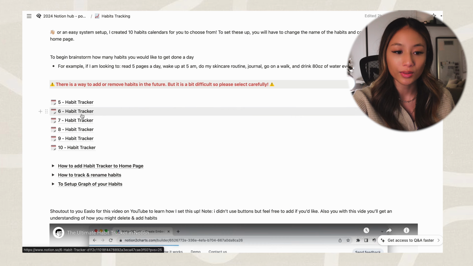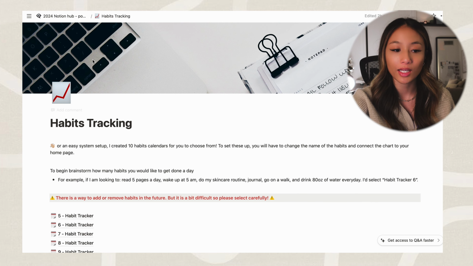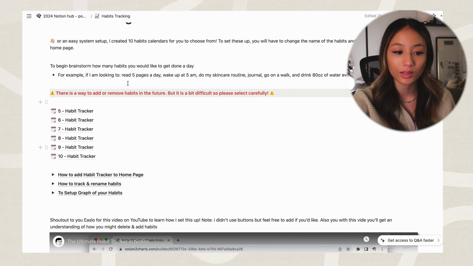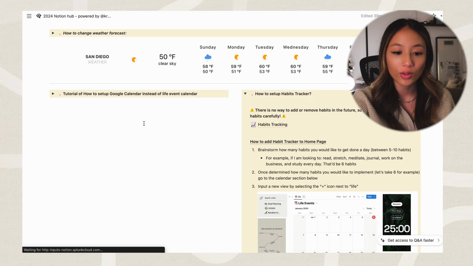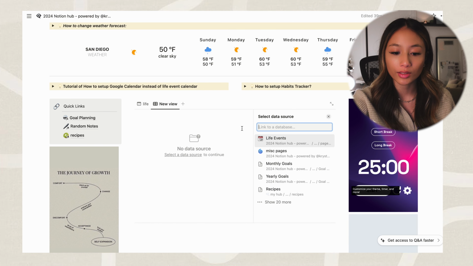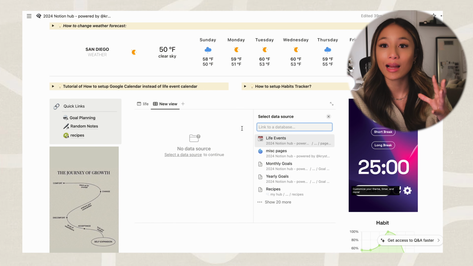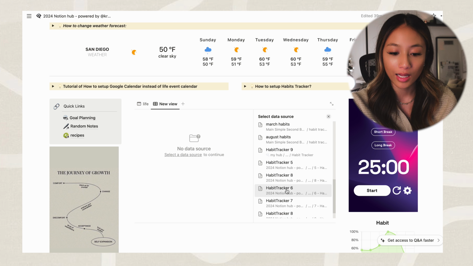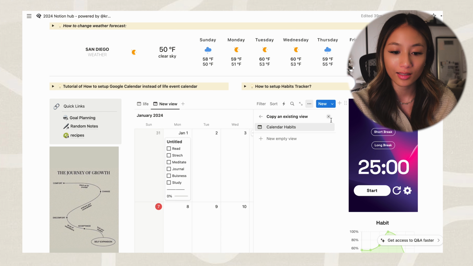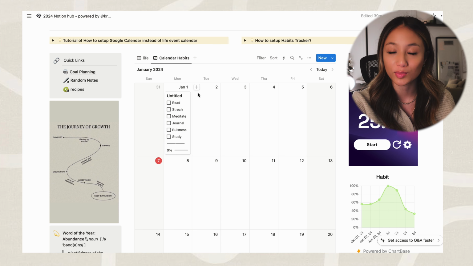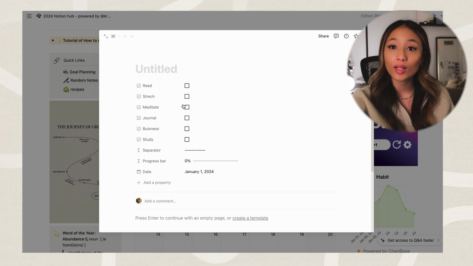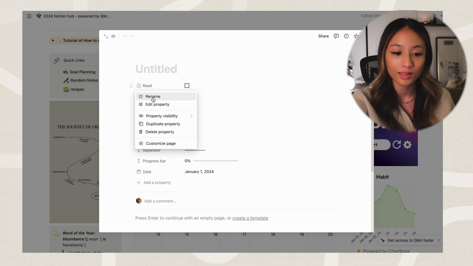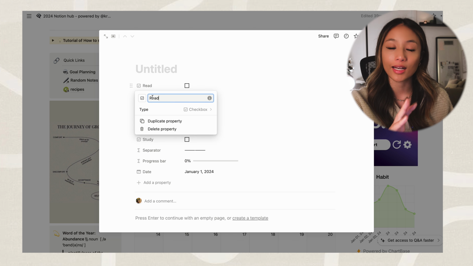So all you're gonna do is, you don't even have to go to this page. I'm just showing you that this is where I inputted his YouTube video for you guys to reference. But from this homepage, all you have to do is add an item. You're going to go for however many habits you end up choosing. So let's say, for example, we do the 6 one, so habit tracker 6. We're gonna add that. As you see here, it added to your database view. So super easy. And then if you wanna go in here and rename your goals, let's say these are not your goals, you just click on this, rename, and you can go in, edit every single one.